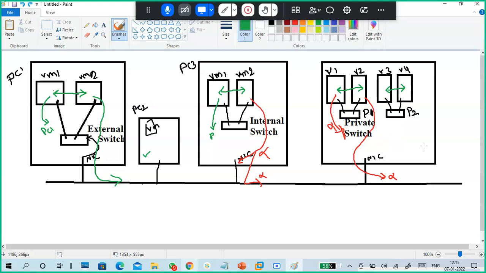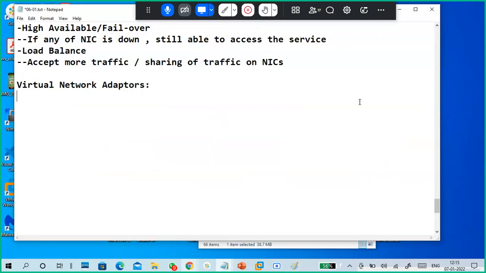To understand this concept, diagrams are very helpful. Statements alone can be a little bit confusing, but diagrams are quite easy to understand. So as for Hyper-V, these are the types of virtual switches. Virtual network adapters, and next one is virtual switches.